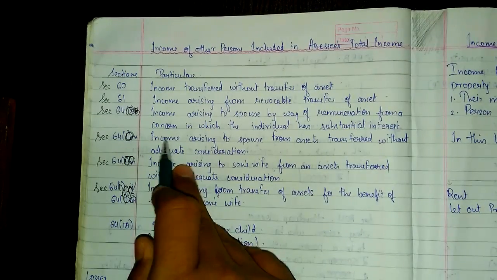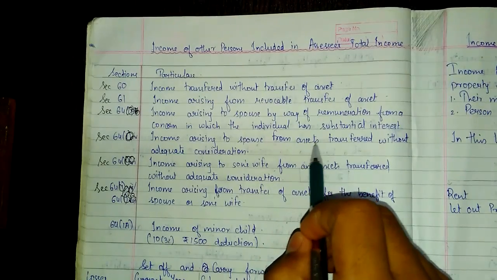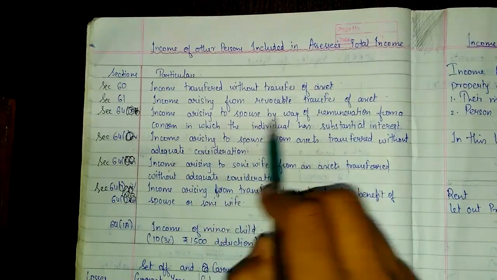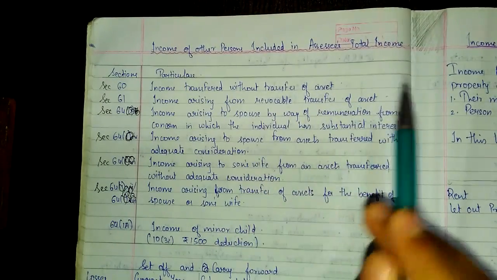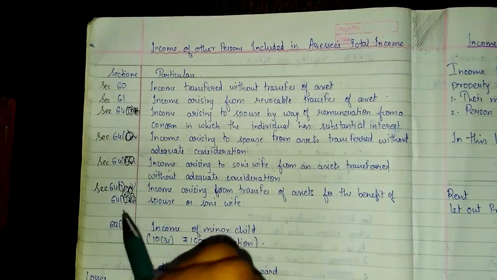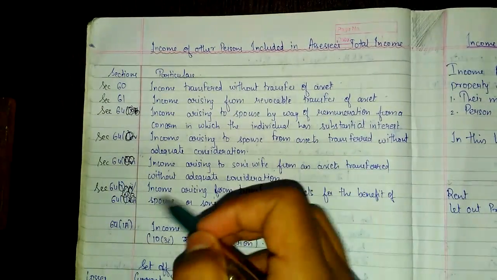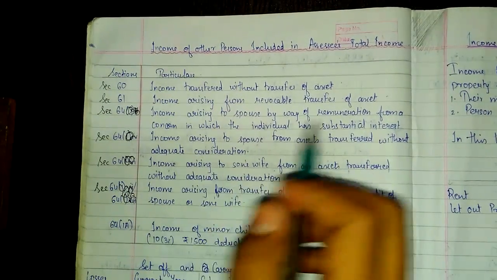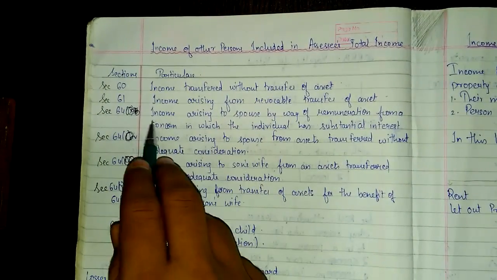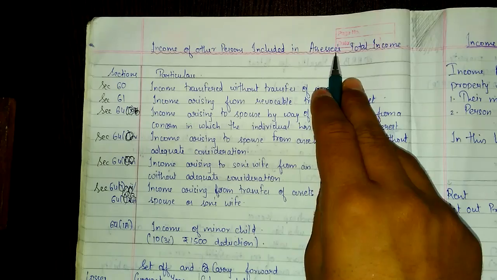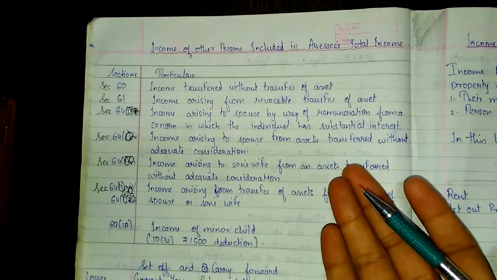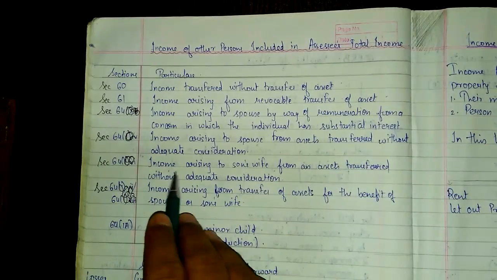Now let's see the fourth, income arising to the spouse from asset transferred without adequate consideration. See, when SSC transferred any asset to the spouse without adequate consideration, and the spouse earns income from the transferred asset, such income the spouse is earning will also be added back into the SSC's income. This is a very simple chapter. I feel it will be wound up in this video only.